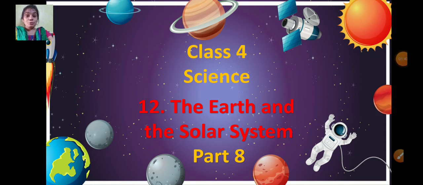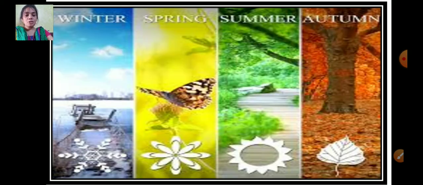Do you know how many seasons we have on Earth? Yes, there are 4 major seasons, that is winter, spring, summer, and autumn. Now let us discuss all these seasons. Let's take winter first. So what is winter?